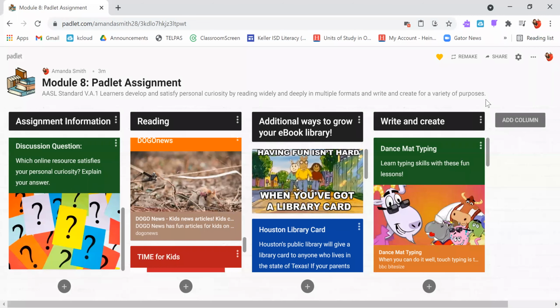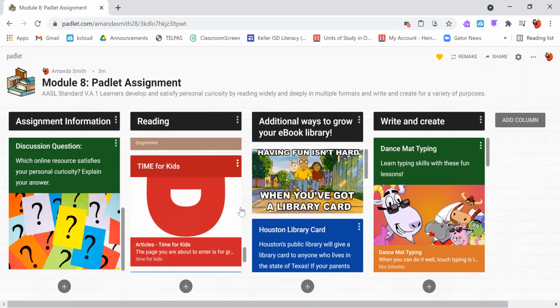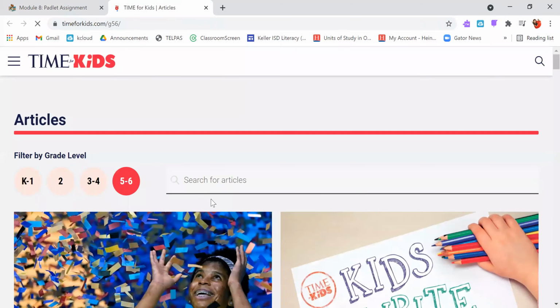So how neat is that, our computers can already come equipped with some of those tools, so we don't even have to sign up for a subscription to anything. Time for Kids is another great place you can go to find some really neat articles. And you can actually filter the articles by your grade level. So we are third, fourth, and fifth grade students. So if you're a third or fourth grade student, you can just click on that 3 through 4 button. If you're a fifth grade student, you can stay on that fifth through sixth tab.